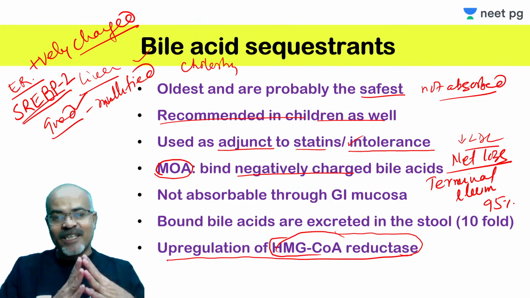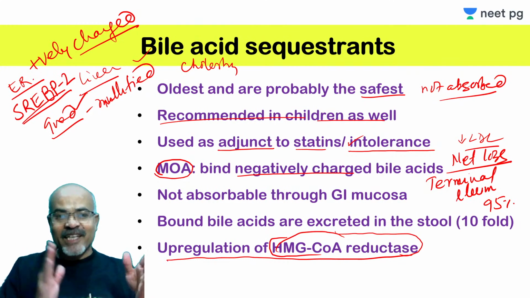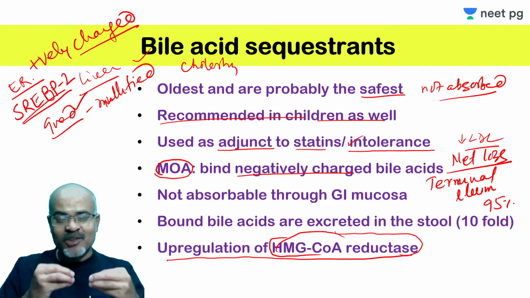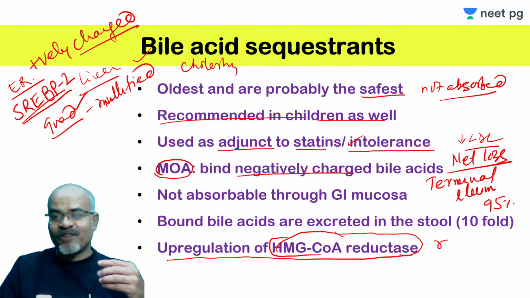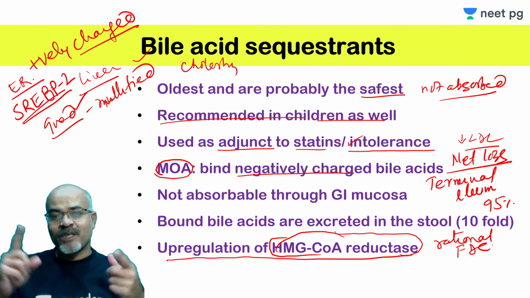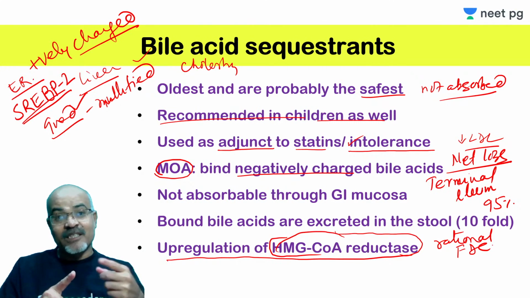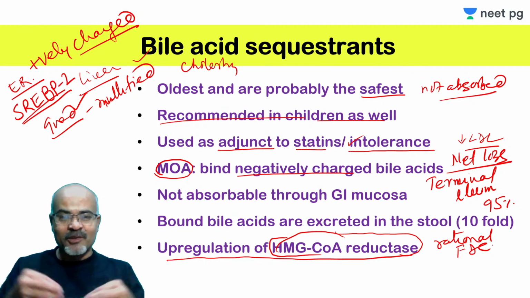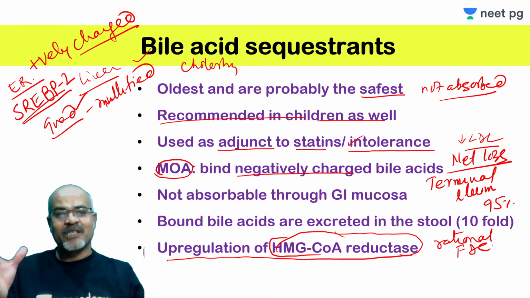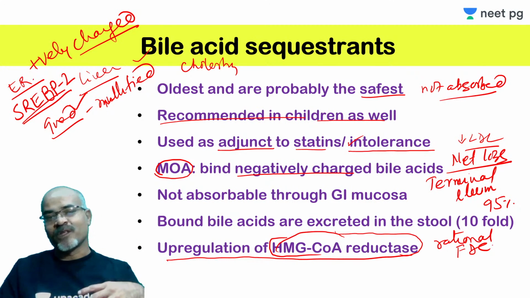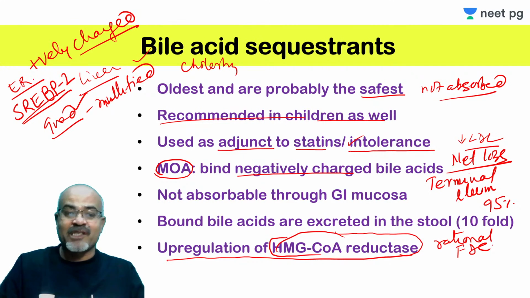That is the reason why combining a statin with a bile acid sequestrant will be a rational fixed dose combination, because one increases the loss and the other prevents the increased synthesis of cholesterol. So there will be a dual mechanism of reducing cholesterol level. A synergistic or additive effect will be observed. In fact, synergism may be demonstrated.